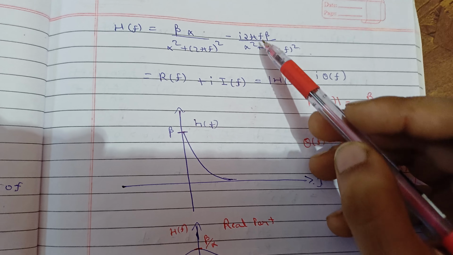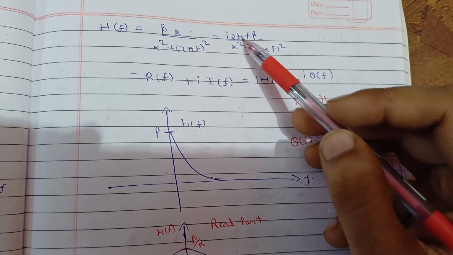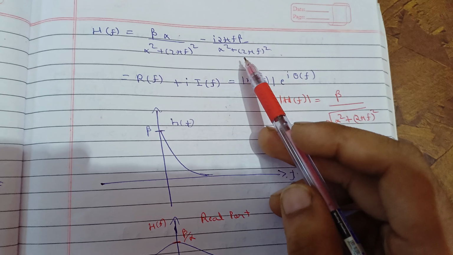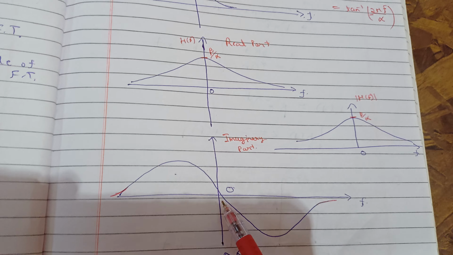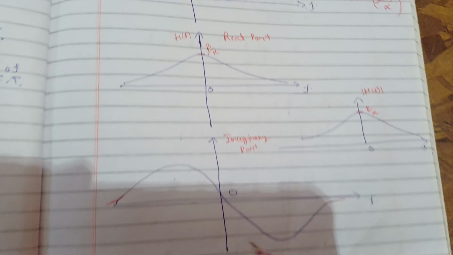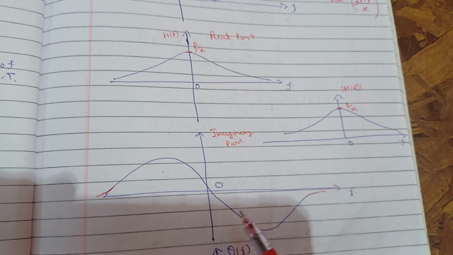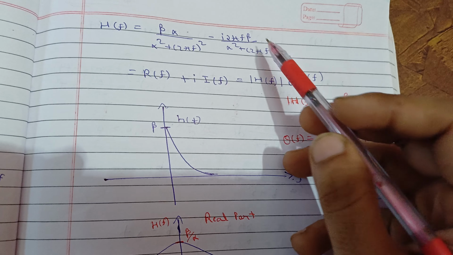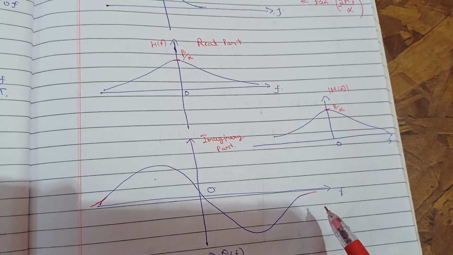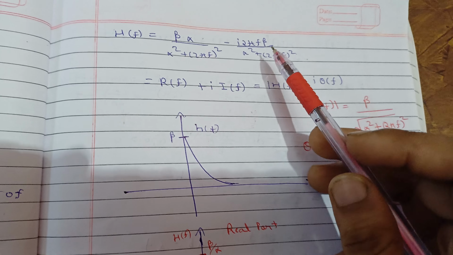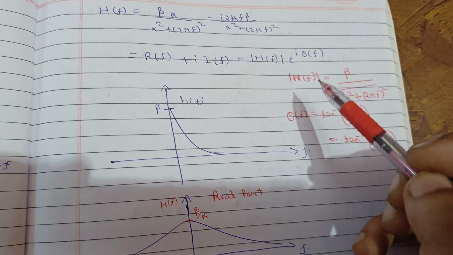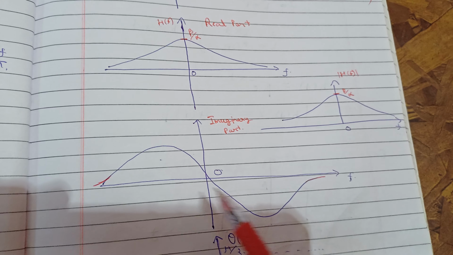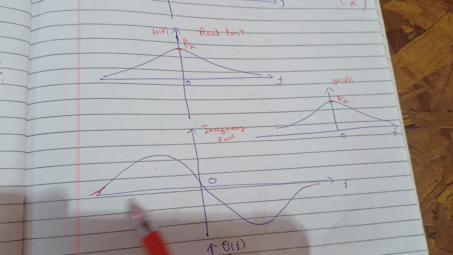Here you can see that this imaginary part is an odd function, because for f negative you will get positive values, for f positive you will get negative values, and so you can represent this in this form. And at f equal to 0, you will get 0. You must remember this kind of special result: if you have functions of this kind in terms of f or any variable, you will always get this kind of curve. As f tends to infinity, this will tend to 0. For f positive you are getting negative, and for f negative you are getting positive.